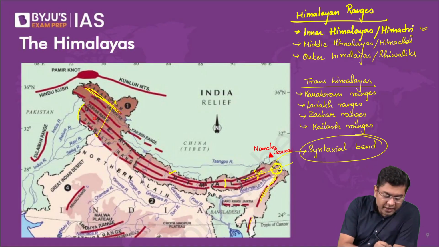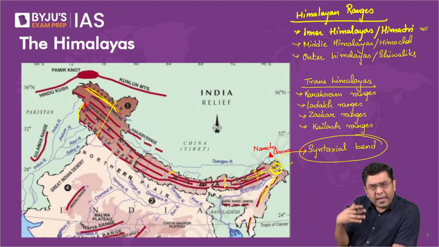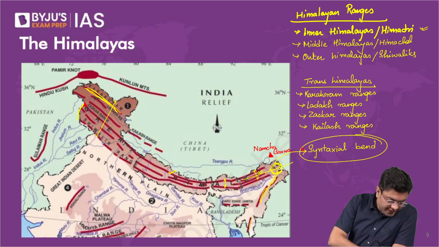Here you have the Nanga Parbat. So the two syntaxial bends are indicated to exist around these peaks. That is where the axis of the mountains changes.